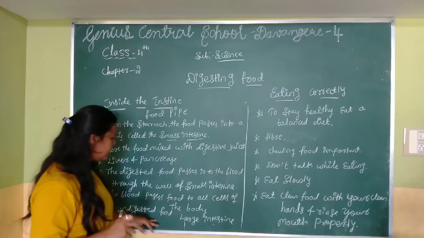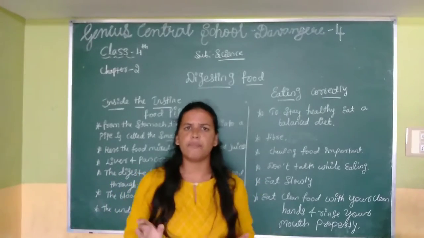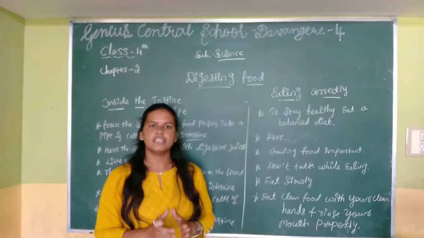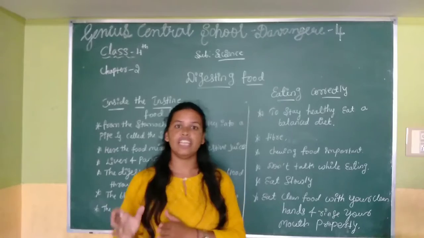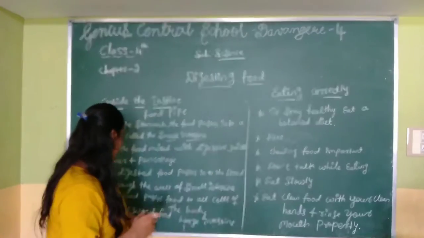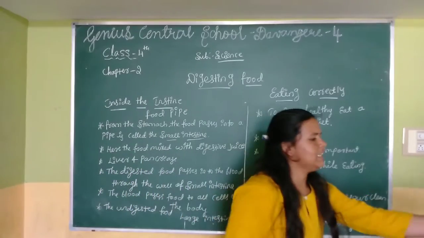Next are the undigested food particles, the unwanted food. After the digestion process is completed, the undigested waste material passes into the large intestine. The large intestine is also like a pipe. See this is the